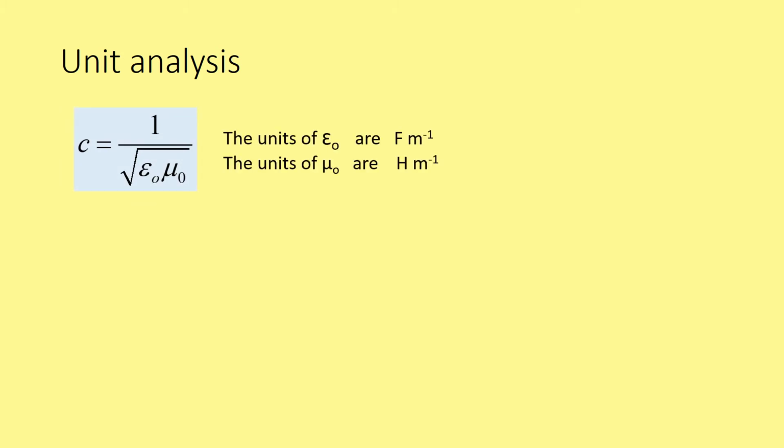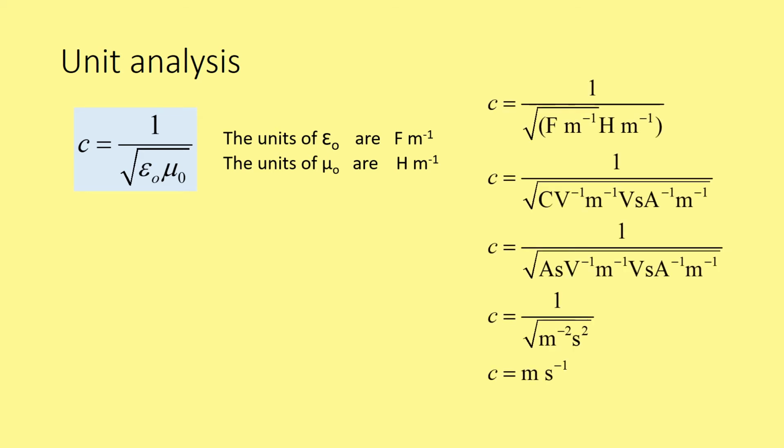We can have a look at the unit analysis for this. Here's our equation, and here are the units for epsilon naught and mu naught. We take those units, we can then do substitutions for the different values in order to determine c as being measured in meters per second. Although you're not expected to be able to quote this, the proof is not required within the Advanced Higher course. You could have it as part of a problem-solving question.